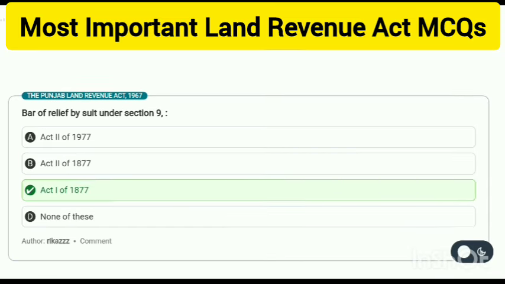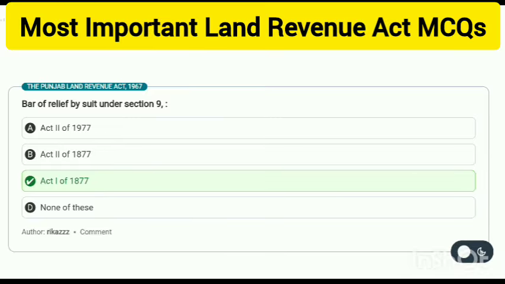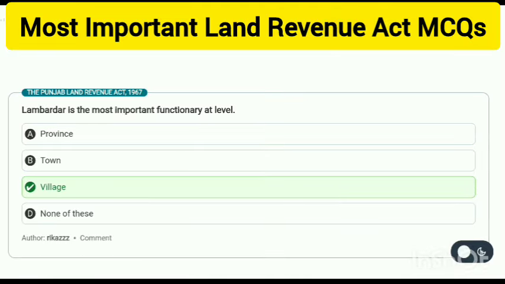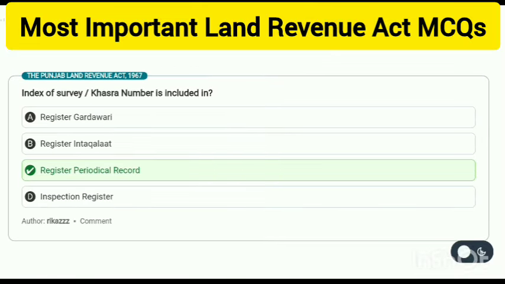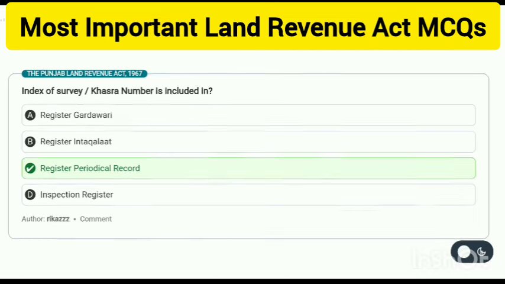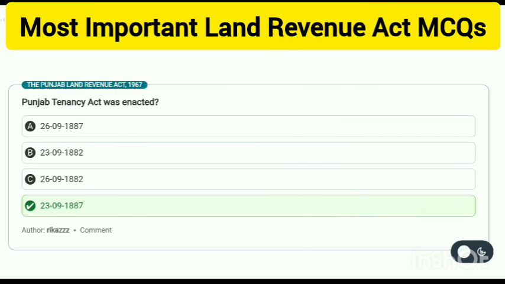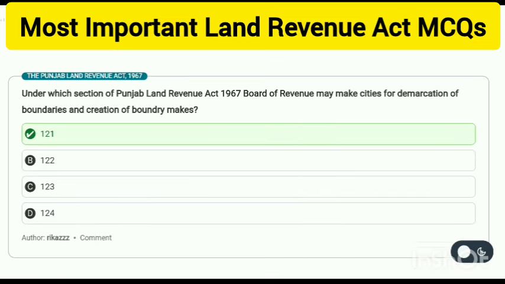Government. Bar of relief by suit under Section 9, Act 1 of 1877. Lambardar is the most important functionary at village level. Index of survey or khasra number is included in the register of periodical record. The Punjab Tenancy Act was enacted on 23rd of September 1887.